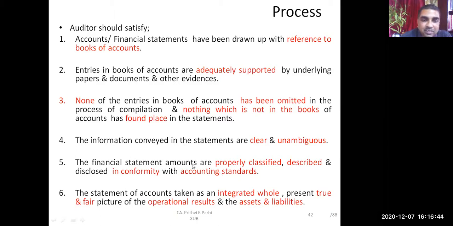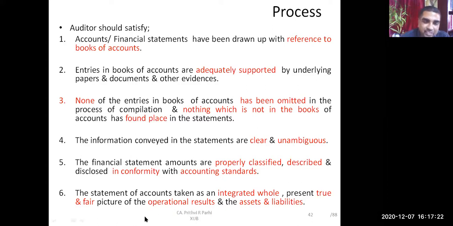Financial statements amounts are properly classified, described, and disclosed in conformity with accounting standards. The way classification is required by accounting standards, it should be classified like this. Okay, and properly described. Where description is required, it should be properly described, and it should be properly disclosed also. Let us say accounting standard requires that cash and cash equivalent should be disclosed, or the composition of that should be clearly described. That has to be done.